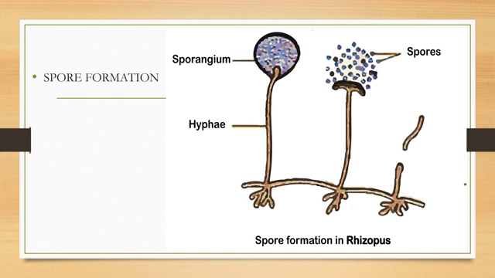And the last one is spore formation. Even in many simple multicellular organisms, specific reproductive parts can be identified. The thread-like structures that develop on the bread are the hyphae of the bread mould, that is, Rhizopus. They are not reproductive parts.